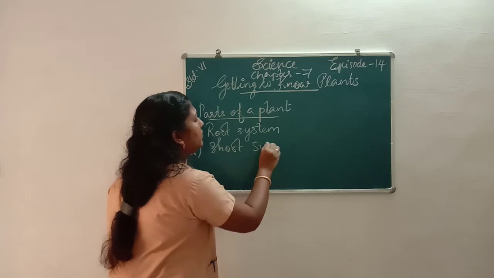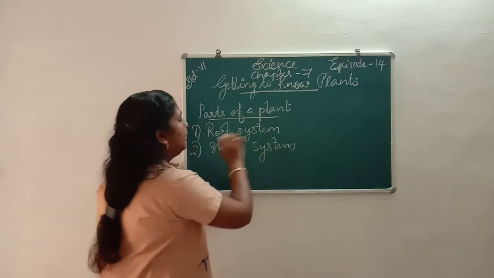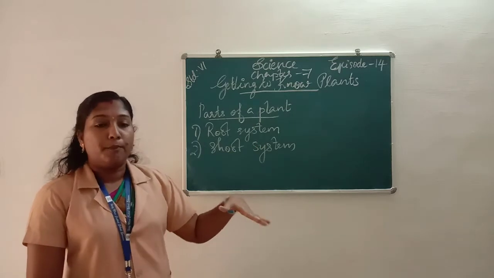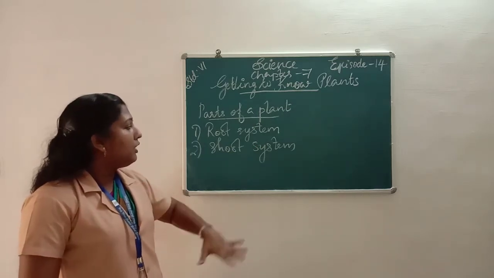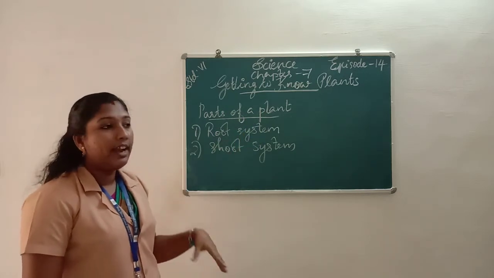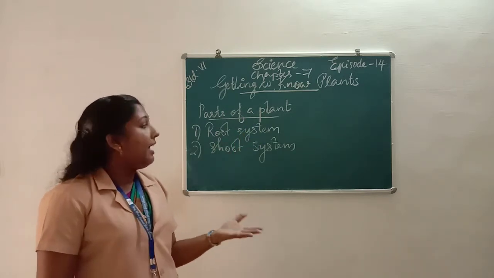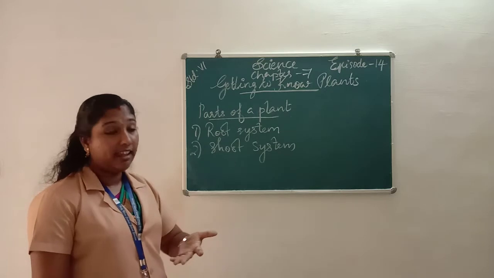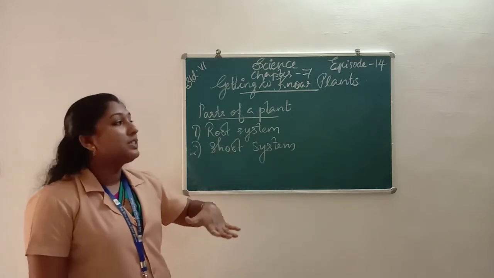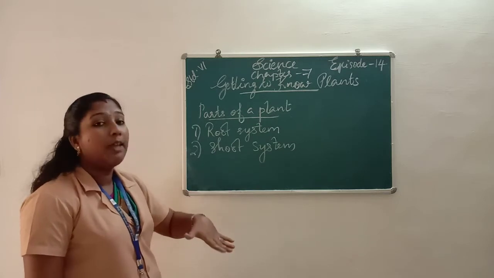The root system consists of the root, which is present under the ground. The shoot system is the parts of a plant which are present above the ground.